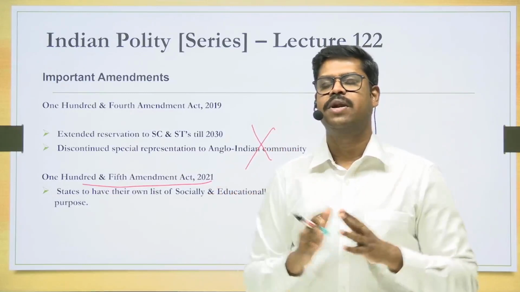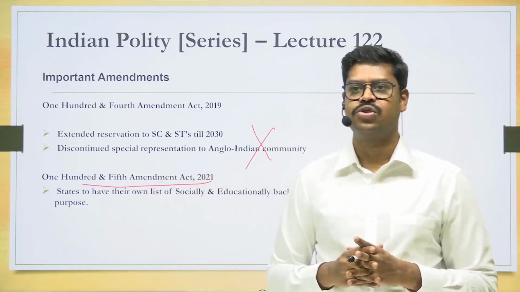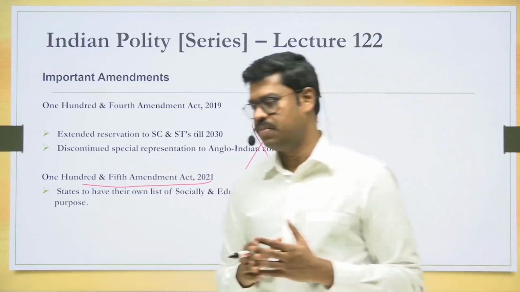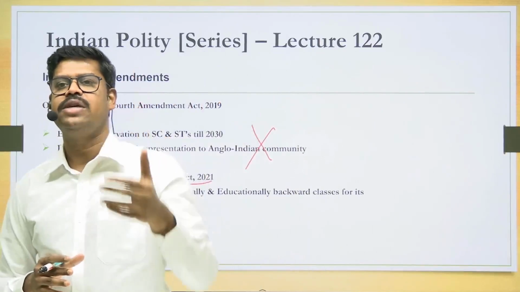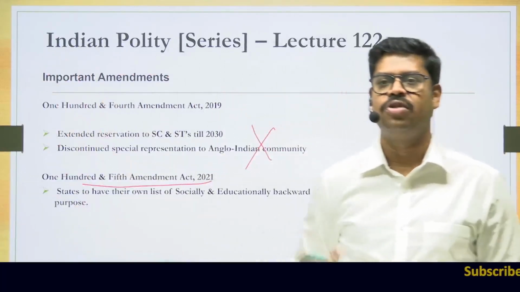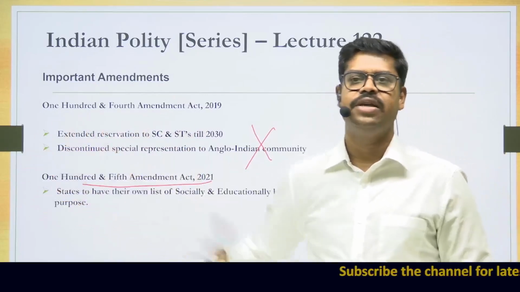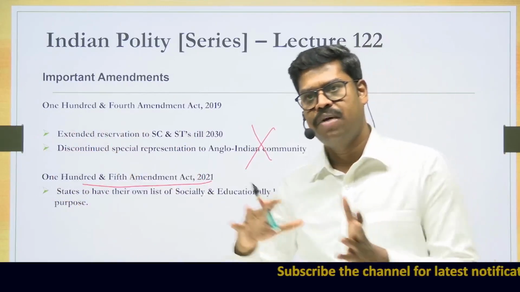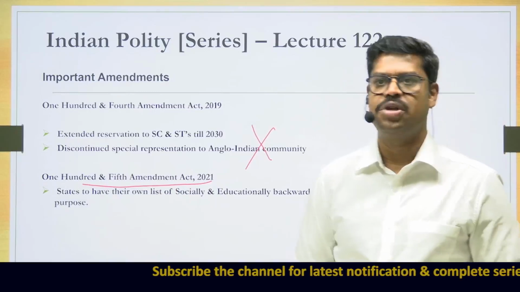To avoid this confusion, the 105th Constitutional Amendment Act was brought in, which categorically says that the president will prepare the list only in case of the center, and the states can prepare their own list of backward classes for state government recruitment and also for the state educational institutions. So that power was restored to the states by virtue of the 105th Constitutional Amendment Act.